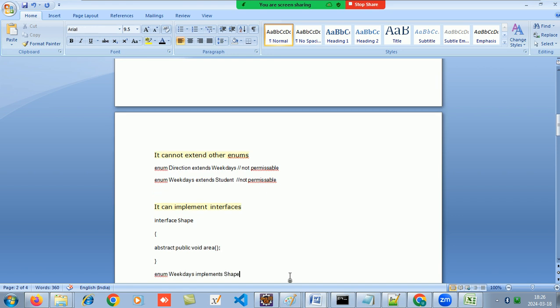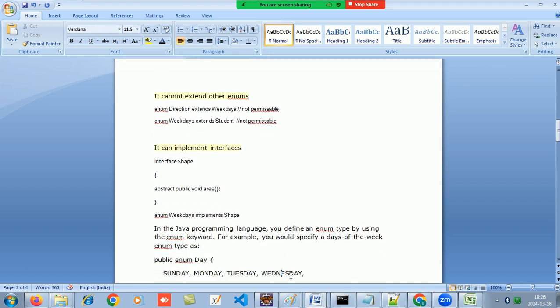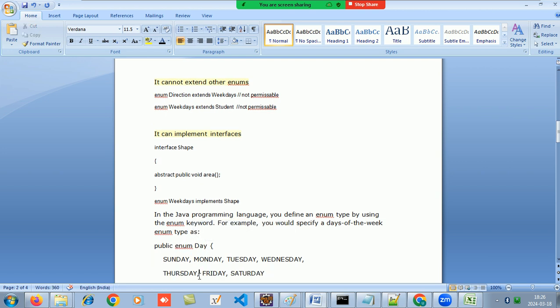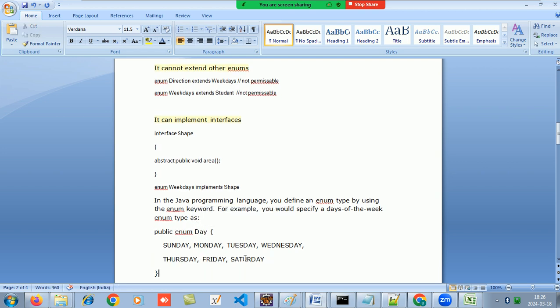This is permissible. In the Java programming language, we define an enum by using the enum keyword followed by the name of the enum and then the constants inside it, comma separated, and at the last you can put a semicolon if you want to, or you can skip.